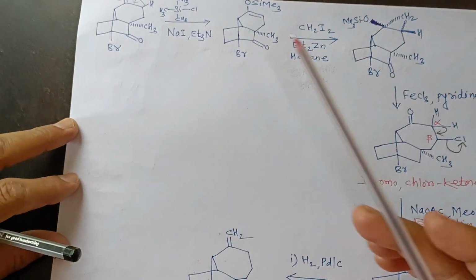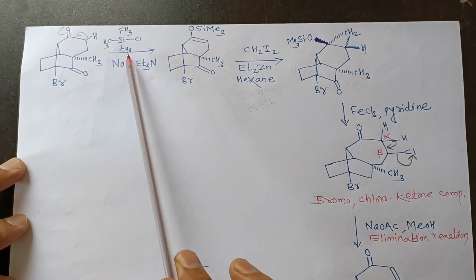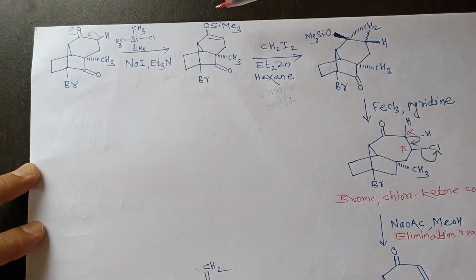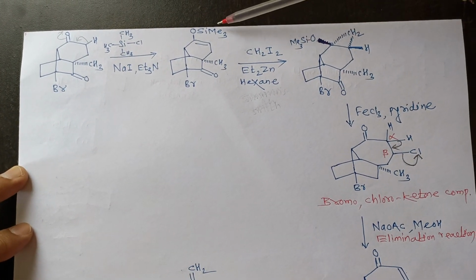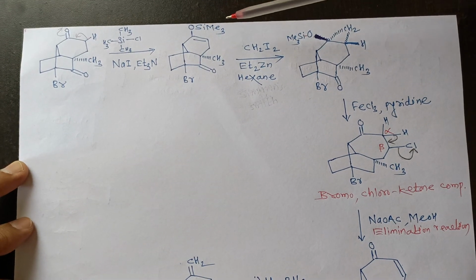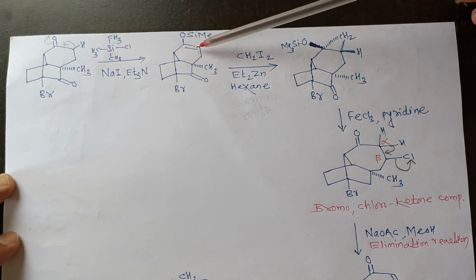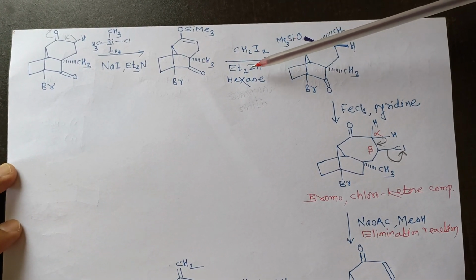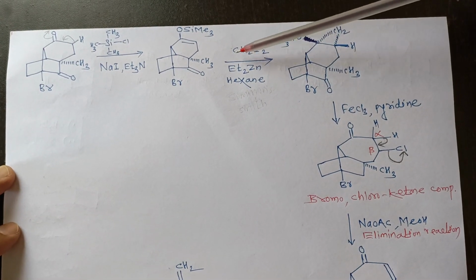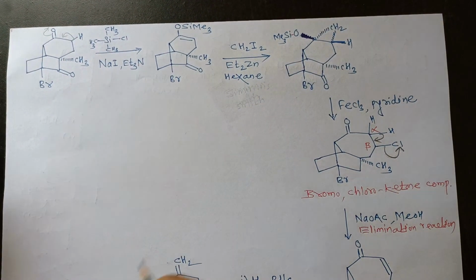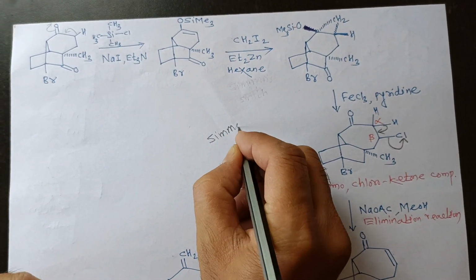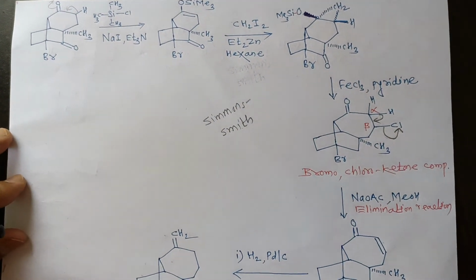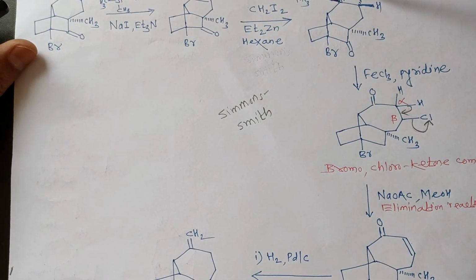Then this tricyclic compound, on reaction with trimethylsilyl chloride in the presence of sodium iodide and triethylamine, again forms a trimethylsilyl ether intermediate. Then this intermediate containing a double bond undergoes reaction with CH2I2 in the presence of diethyl zinc and n-hexane as a solvent. This reaction we generally call the Simmons-Smith reaction. This reaction is important for the generation of a cyclopropane ring.